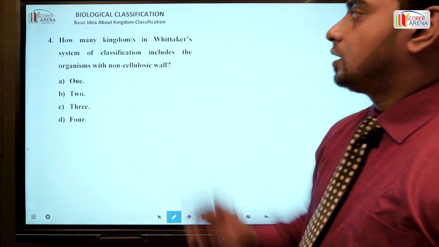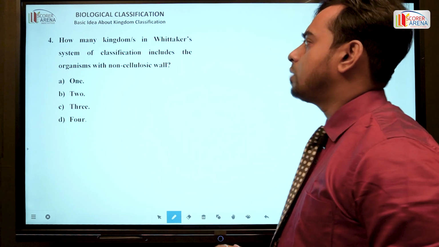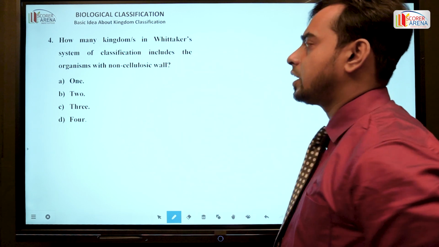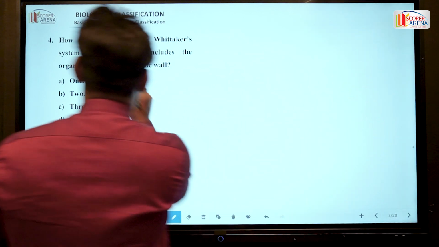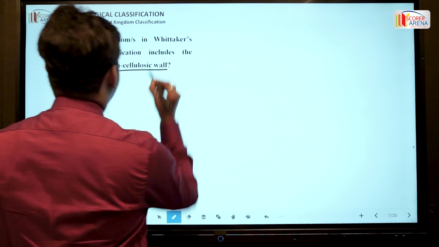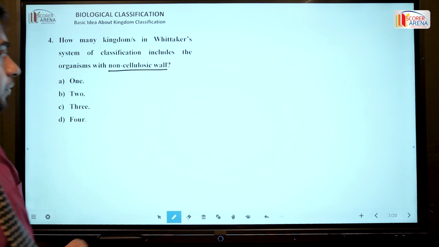Okay, in the next question: how many of the kingdoms in Whittaker's system of classification include organisms with a non-cellulosic cell wall?